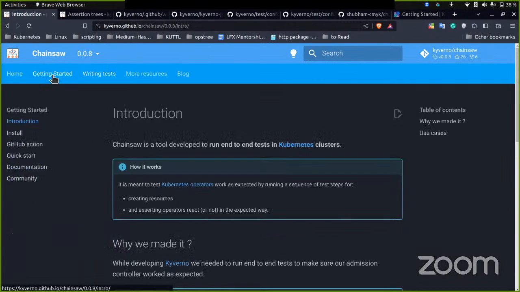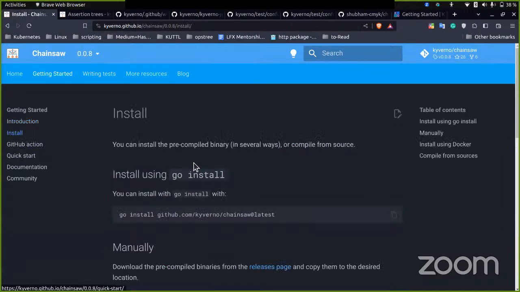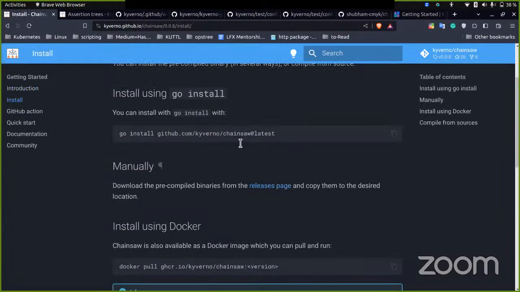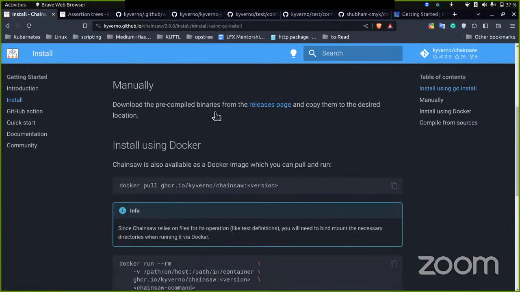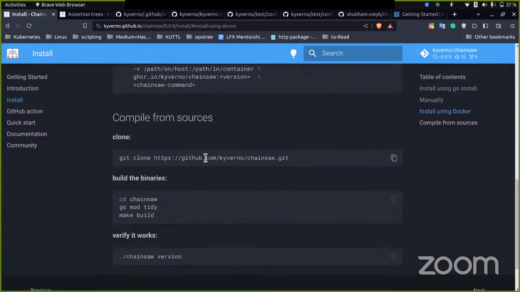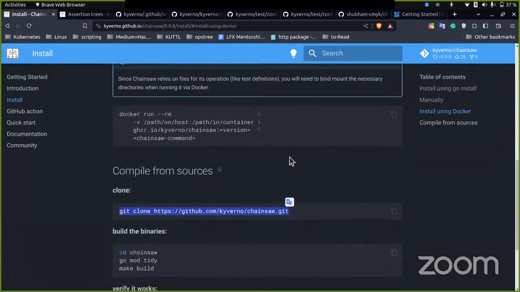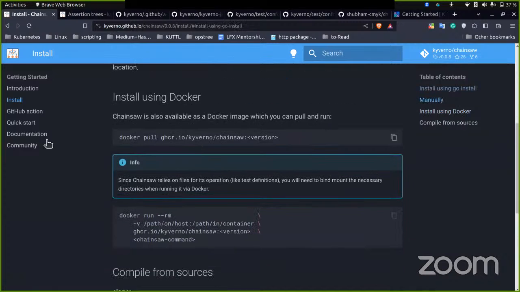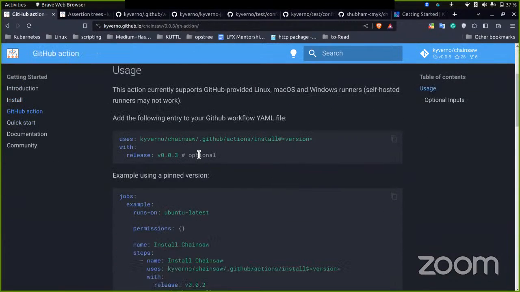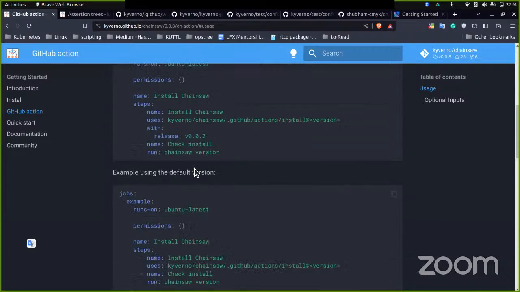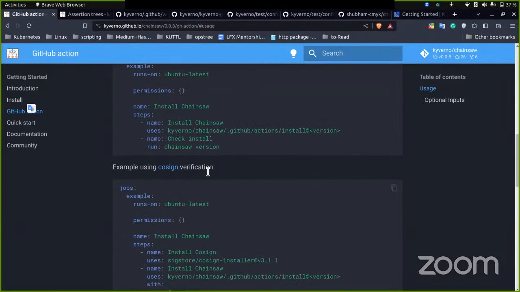So let's start with how we could really use this. First of all, you need to install Chainsaw, and we provide a few common ways to install. You can use go install, you can install it from our release page, you can compile from the sources, and you can also use a GitHub action, as we provide, for your CI. It will be really useful.